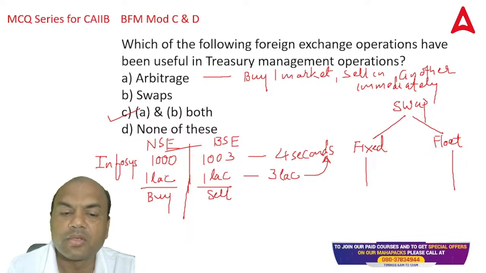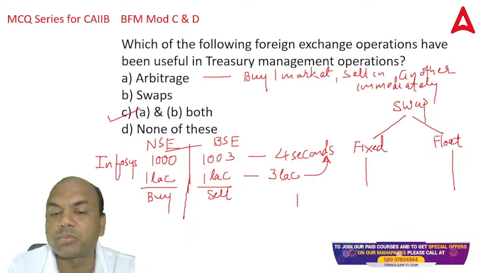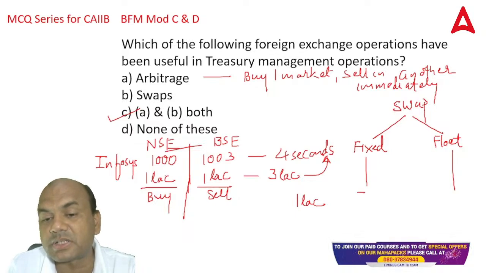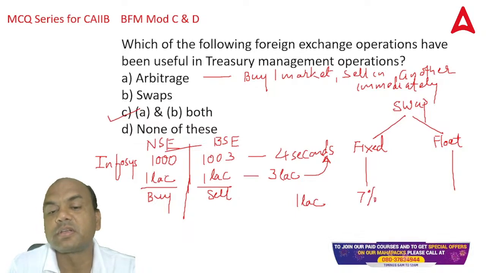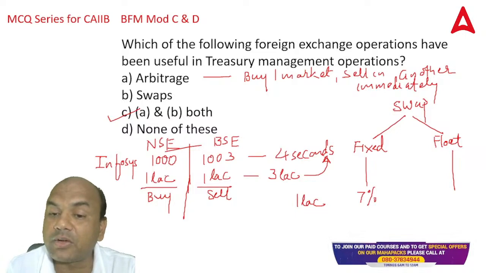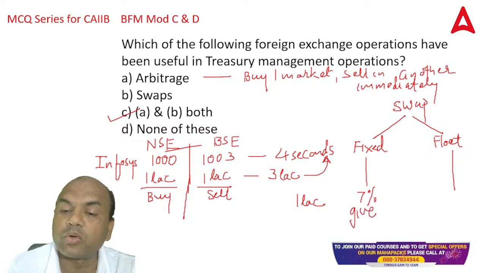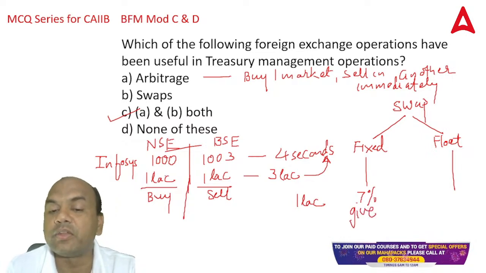Suppose I take 1 lakh rupees from you and guarantee you a 7% rate of interest. I am taking it from you, so I have to give you 7%. And what do I do with this 1 lakh rupees? I invest this 1 lakh rupees in the stock market.